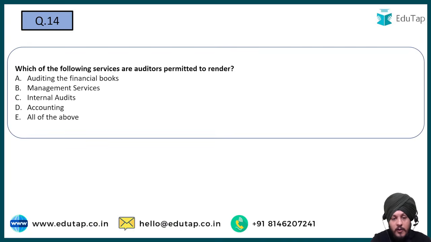Now moving on to question number 14. Which of the following services are auditors permitted to render? So option A, auditing the financial book. Option B, management services. Option C, internal audits. Option D, accounting. And option E, all of the above. So if you see it over here, in order to understand the background of this question, right, I would suggest you to read section 144 of Company Act.